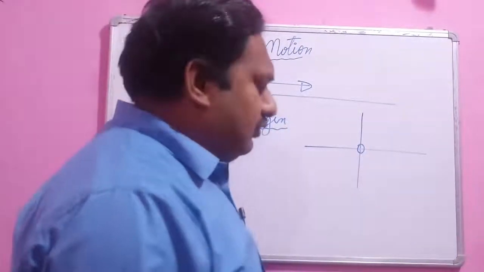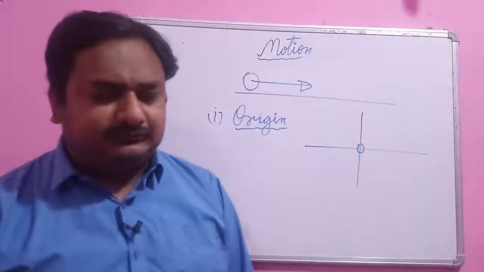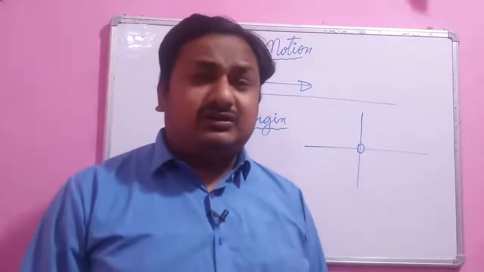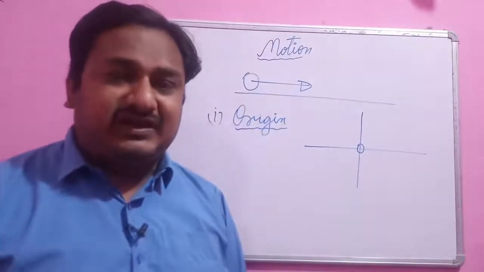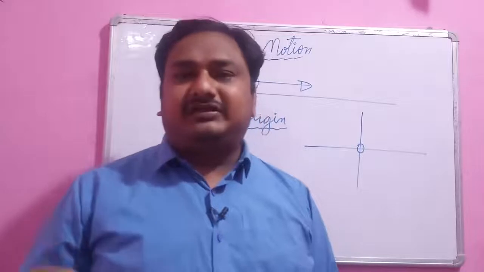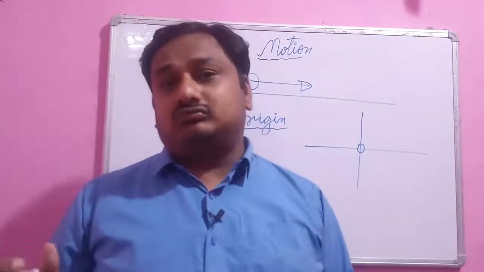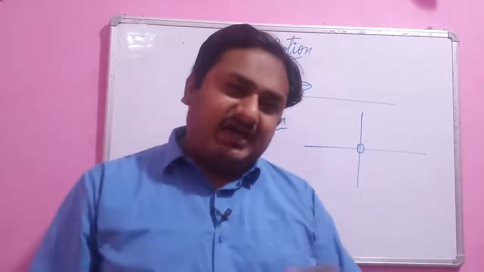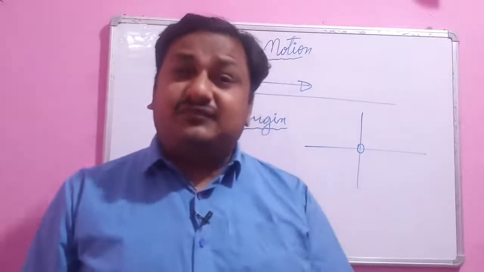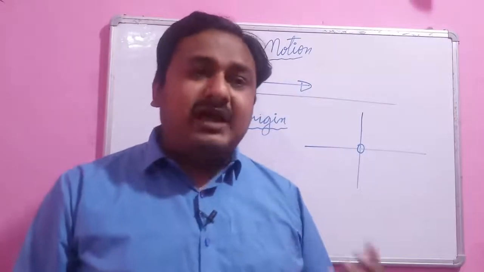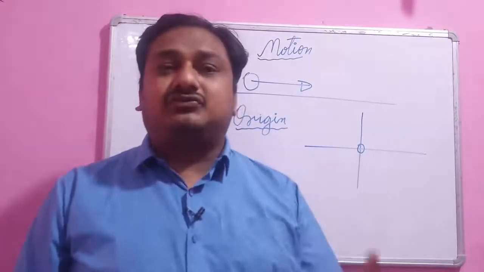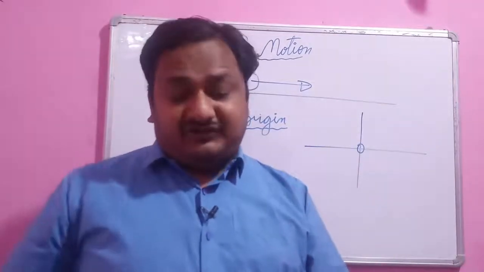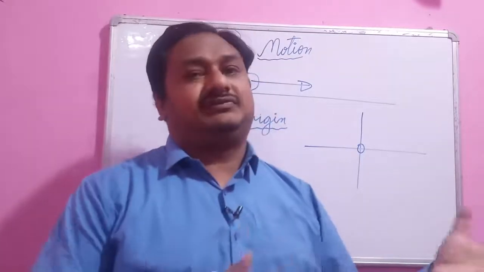Origin means, let's suppose I say that our school is 10 kilometers from my home. If I say that our school Sumati Academy is 10 kilometers from my home, in this statement you see that I consider my home as a reference, as ground zero, the point where the distance is 0, and with respect to my home I am measuring the distance.